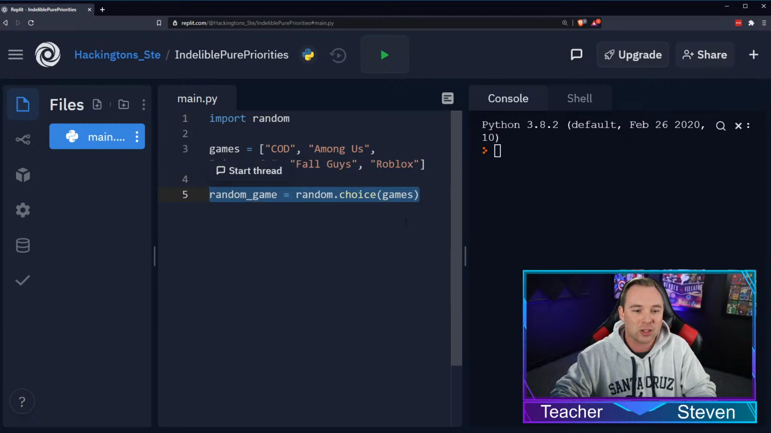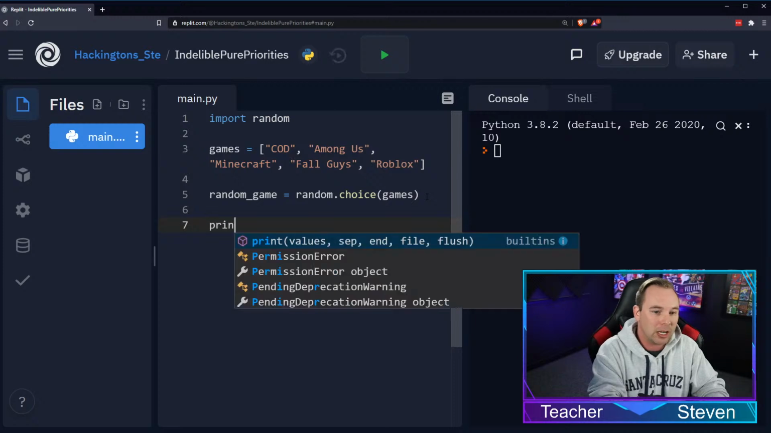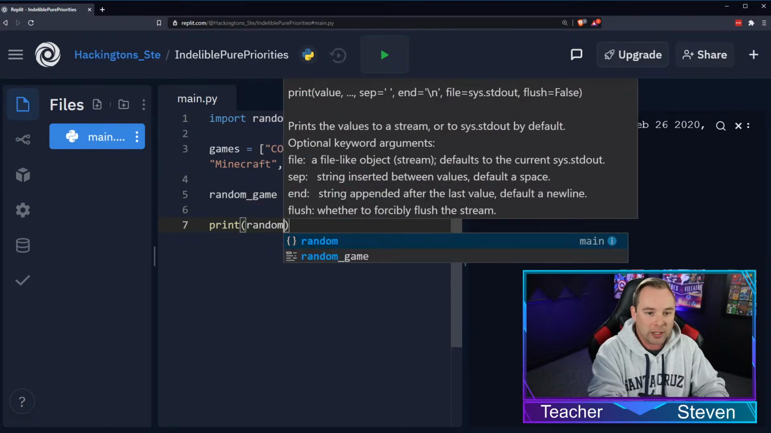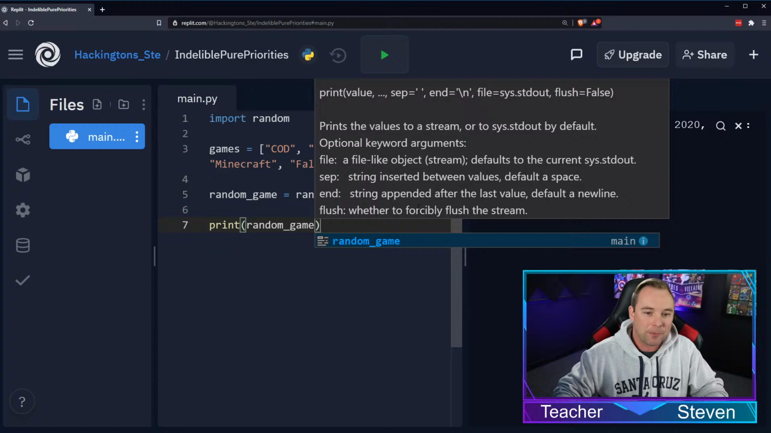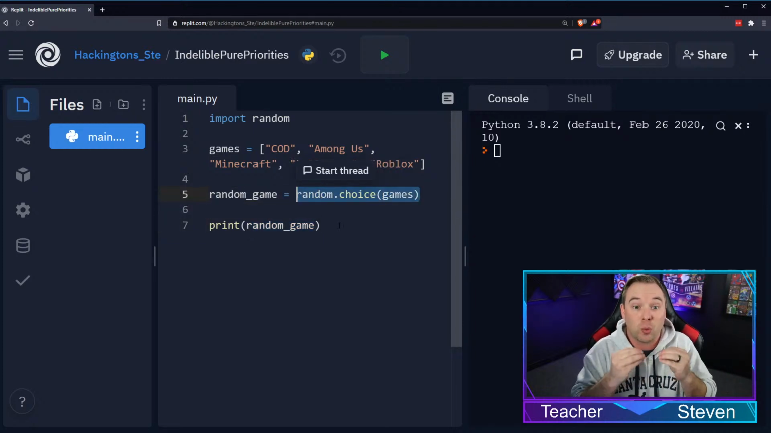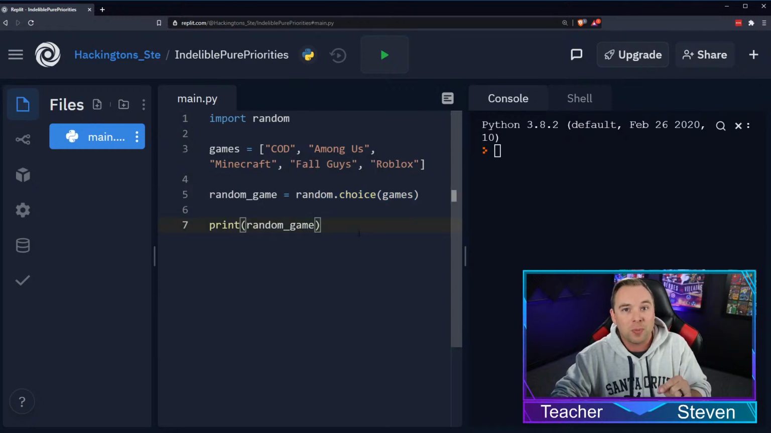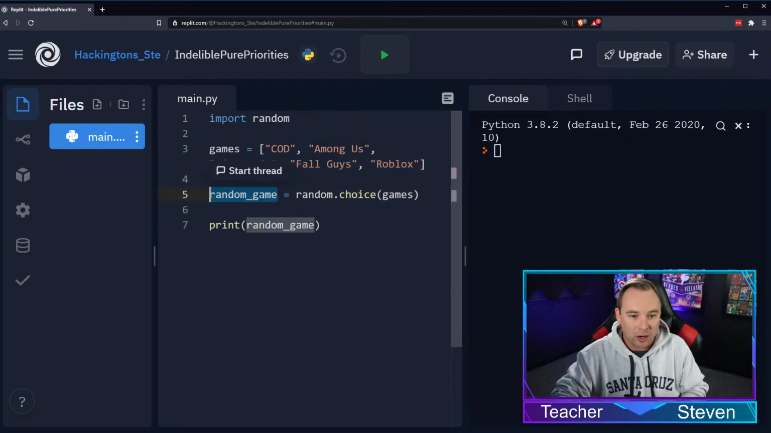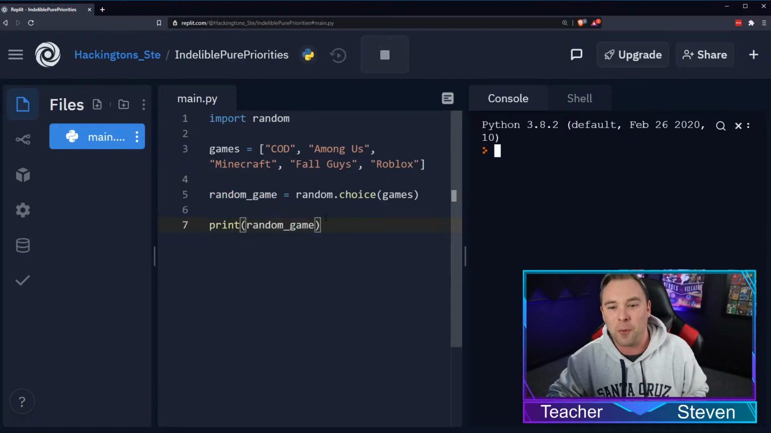Now that we have this stored here, we can actually see what it does by printing it out to the screen. So we can print out random_game. What this does is it says, whatever's in here, print to the screen. Well, this variable references the random choice, which is going to choose a random number. That number is going to correspond to a position in the list. It will grab that, reference it here, store it here, and then reference it down here. Let's run it. Let's see if it works.